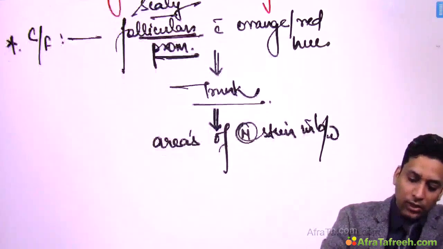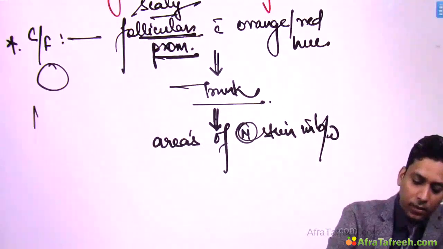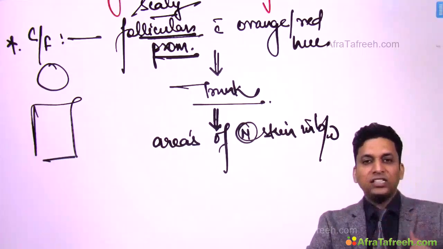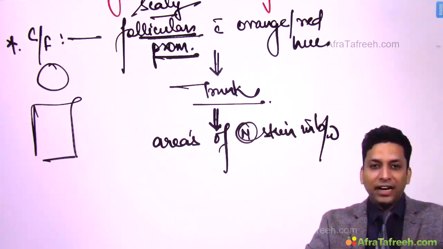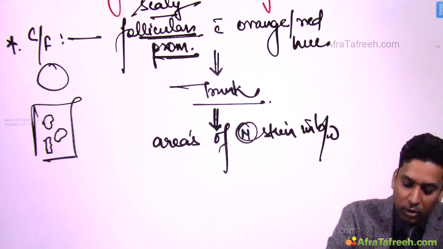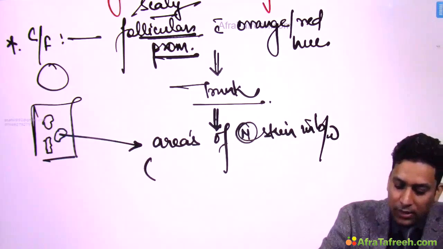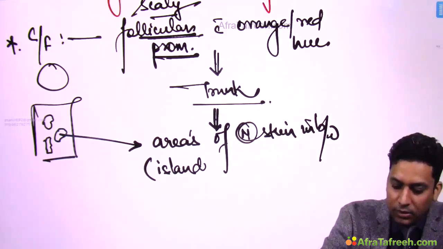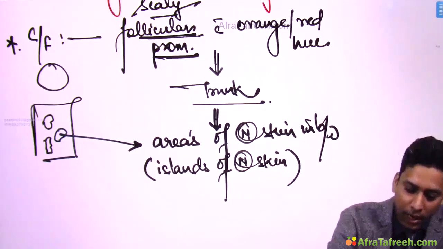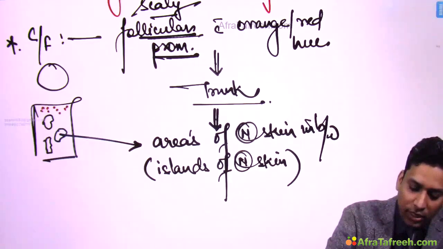So let us consider that this is your patient. Okay, now this patient over trunk is developing multiple scaly follicular red prominences, but there are few areas in between which are still normal. So these areas of normal skin are known as islands. So these are islands of normal skin. And over other sides, what you are getting? You are getting this scaly red to orange follicular prominences.